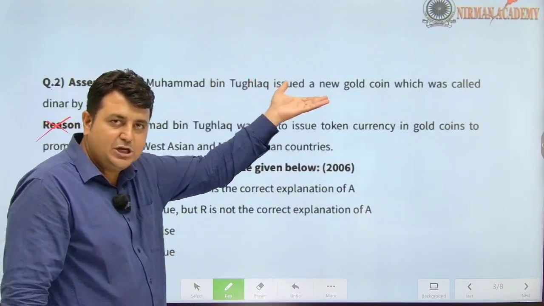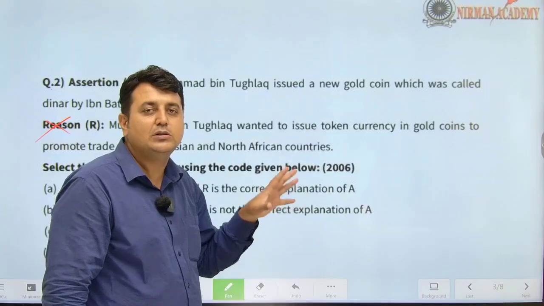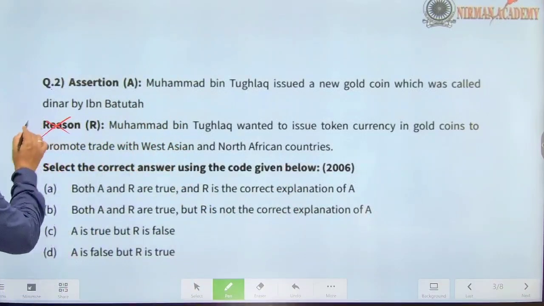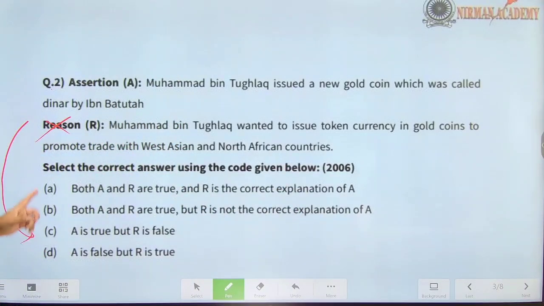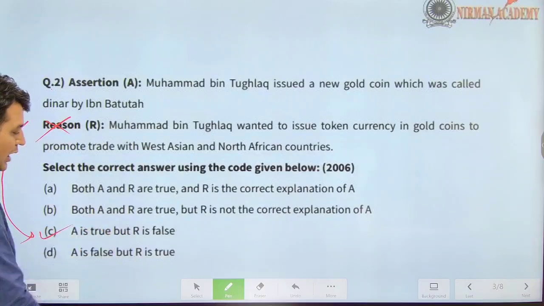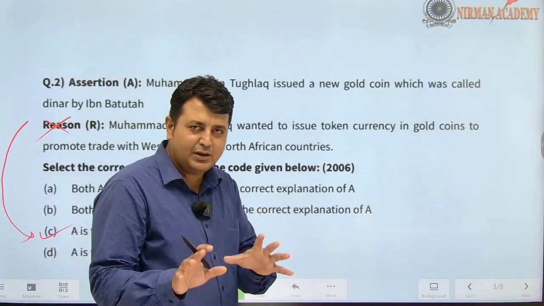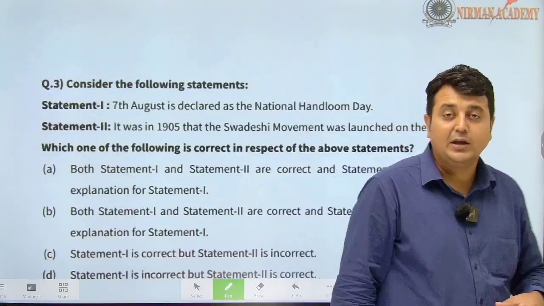Without knowing the first statement, still you are able to solve this question. Directly jump to the conclusion, that is, A is true, R is false. Simple है ना? हाँ, चलो और आगे.